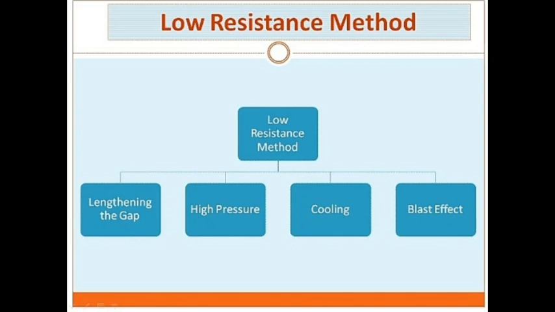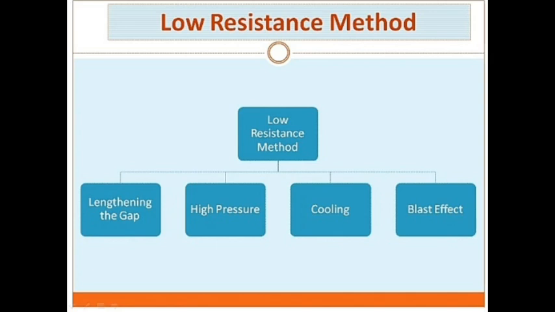Therefore, the real problem in AC arc interruption is to rapidly deionize the medium between contacts as soon as current becomes zero, so that the rising contact voltage cannot break down the space between the contacts. Now, deionization of the medium can be achieved by lengthening the gap, high pressure, cooling, and blast effect.